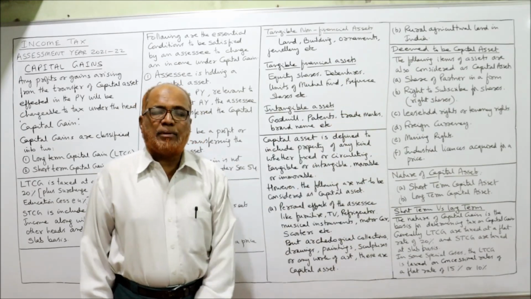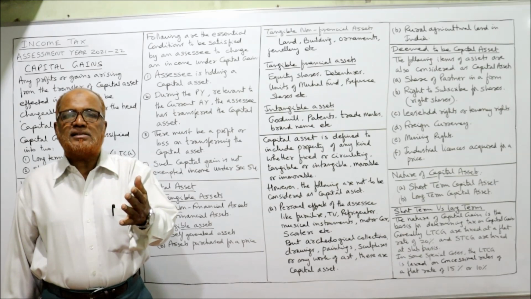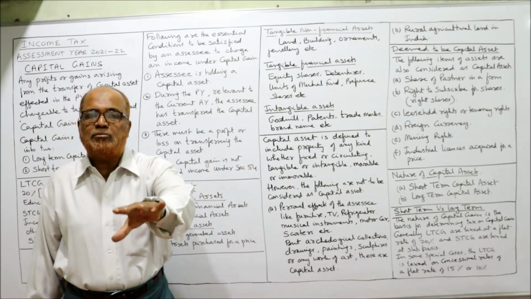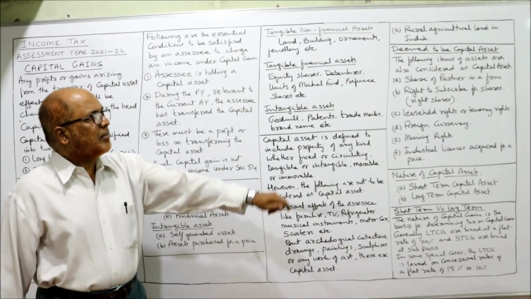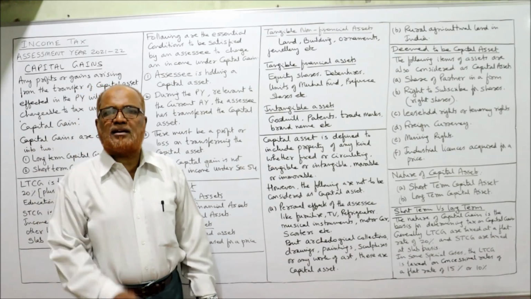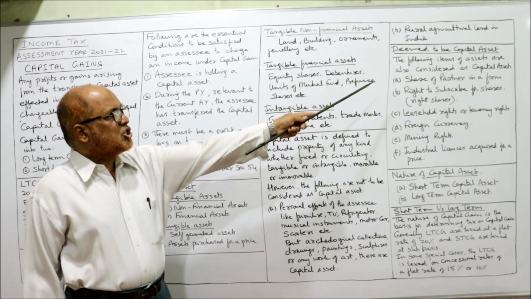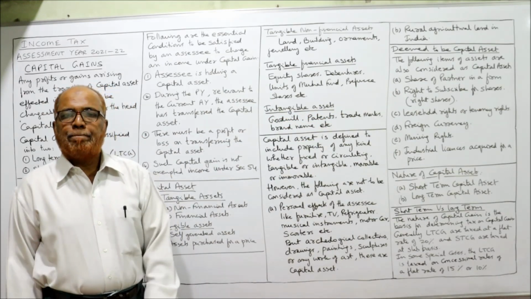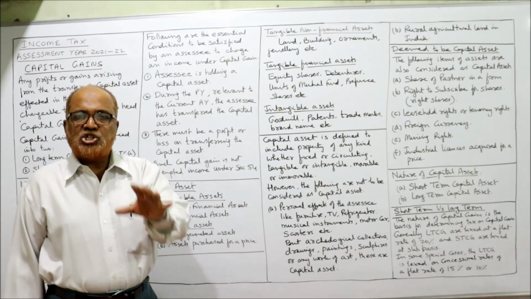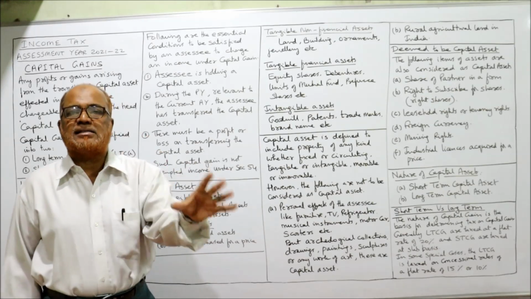Now, deemed to be capital asset. Some items are there which are not capital asset, but Income Tax Act will treat that as deemed to be capital asset. Deemed means just like capital asset. So what are the deemed capital asset? The following are some. Share of partner in a firm. In a partnership firm, every partner will have a share. The share of a partner in a partnership firm is a deemed capital asset.